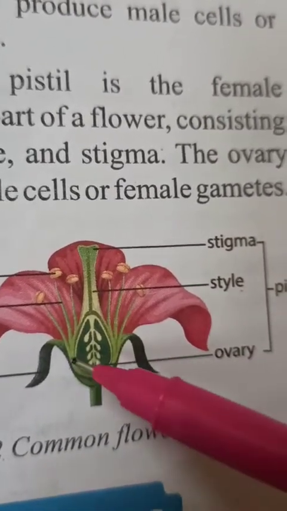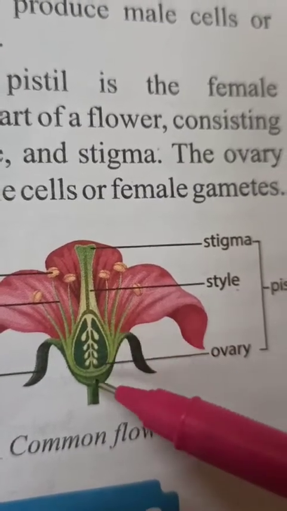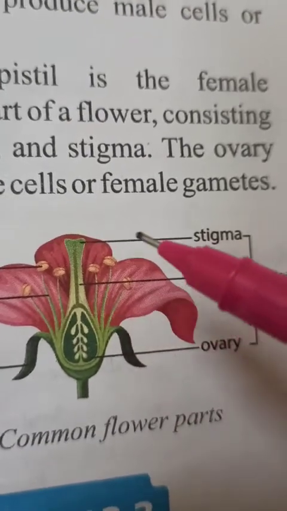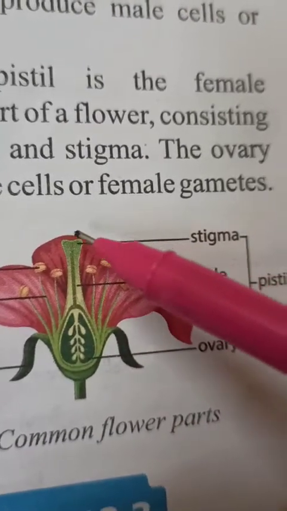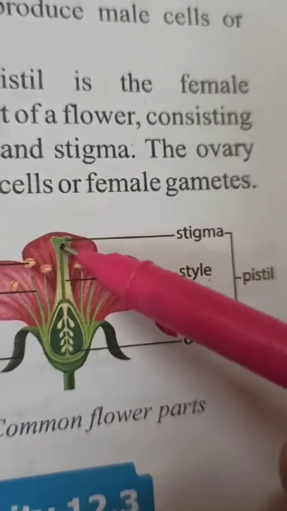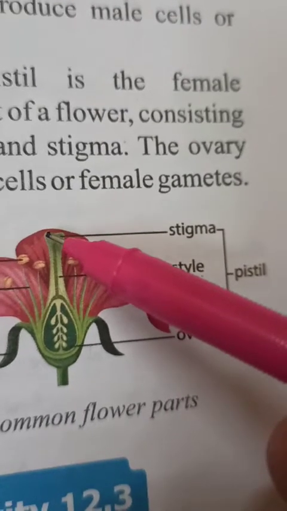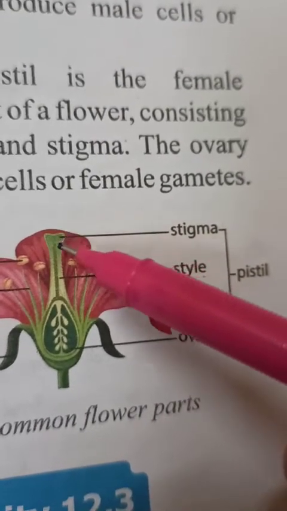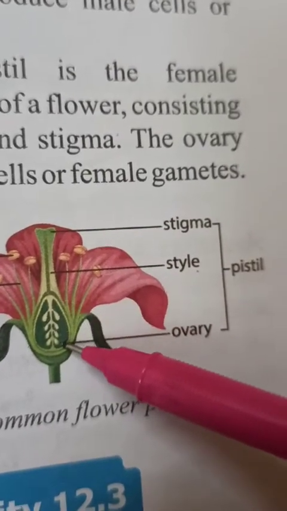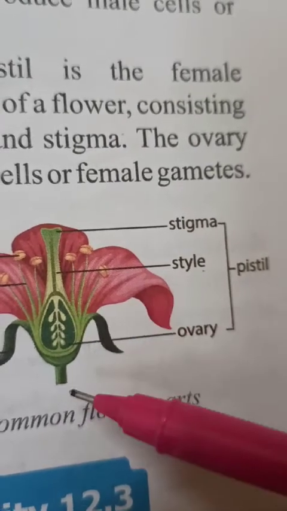present inside the ovary. And children, I want to tell you here that when the flower matures after pollination, when pollen grains fall on the stigma and germinate, after germination they release the male gametes through this style, and ultimately the male gametes reach these ovules.